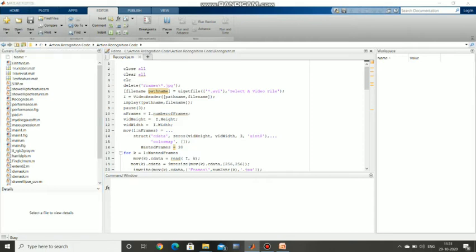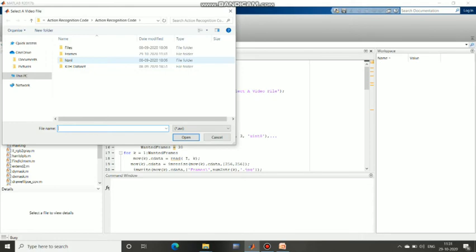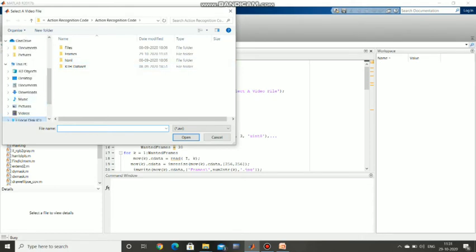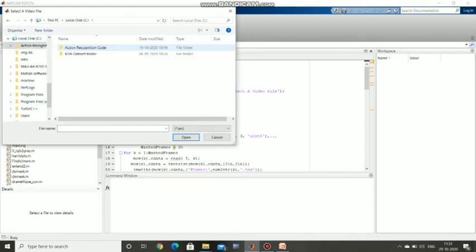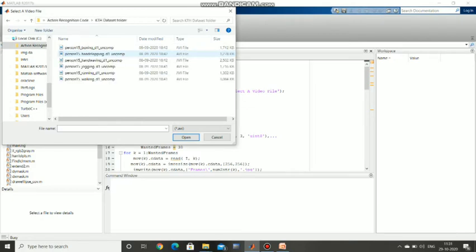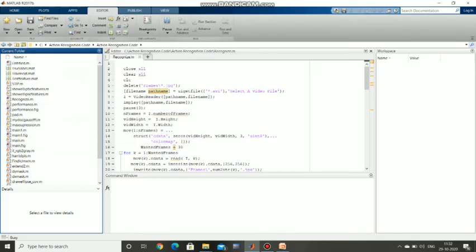Now it will ask for the input. Here we have to see the C folder. You can see the action recognition code. Down here, this is the KTH data set. We can give anything. First we can choose running. I am giving the input as running. It will take time to compile.